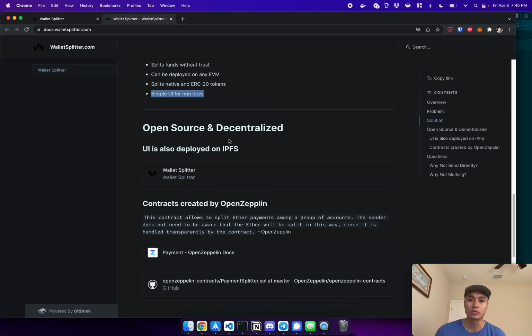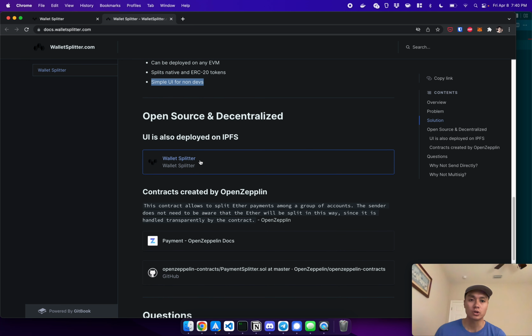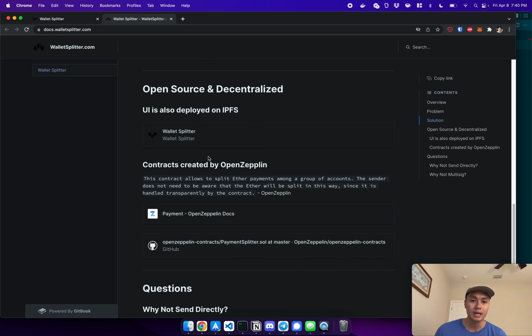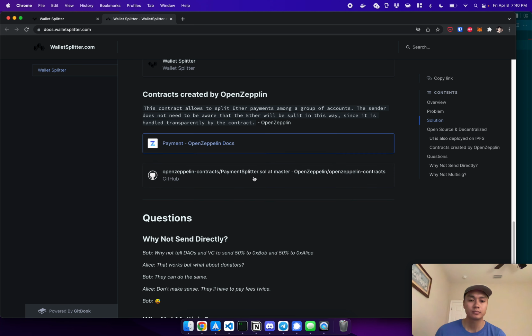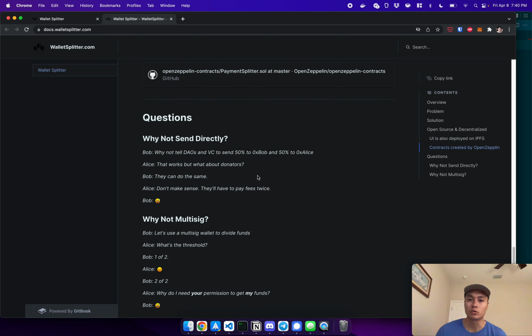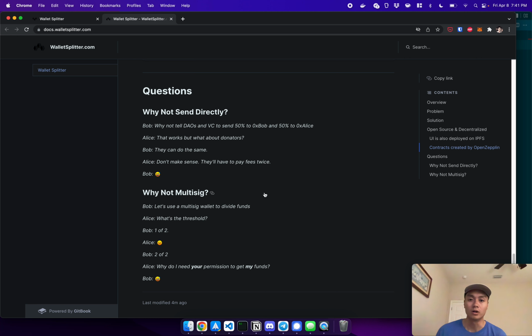This project here is open sourced and decentralized. So the source code is here. And the website itself is also hosted on IPFS. So some questions. Why not send directly? Well, users, if they want to donate, it would not make sense to send it to 5 different addresses. They just want to send it to one and let everything else handle itself. They don't want to pay for fees. And why not multi-sig? Well, if we decided upfront that it's split 50-50, for example, why does the other party have to authenticate on my behalf? It doesn't make sense. So that's where the wallet comes in.